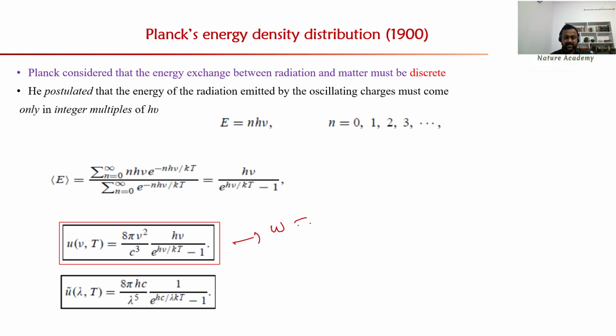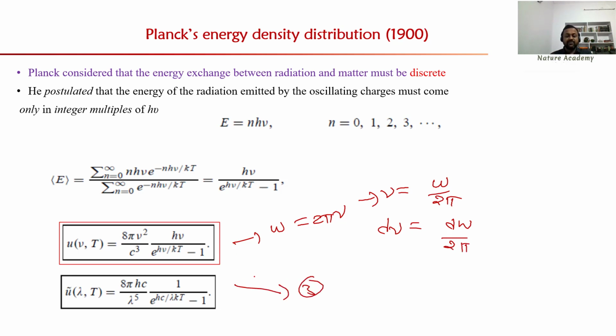So angular frequency is written as 2 pi nu. Wherever frequency nu is there, I can substitute omega by 2 pi, and similarly d nu becomes d omega by 2 pi. Make these changes, and you will get the third expression, the energy density in terms of angular frequency and temperature. So you can do this type of exercise.